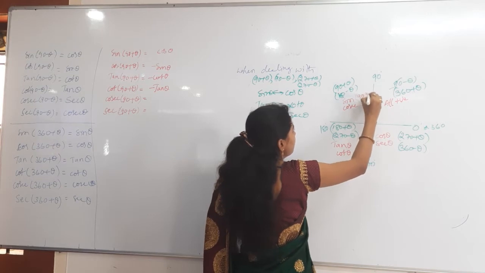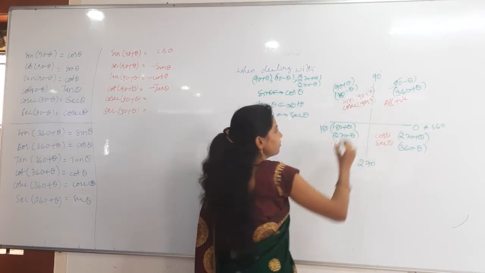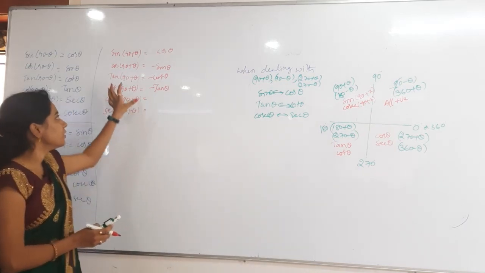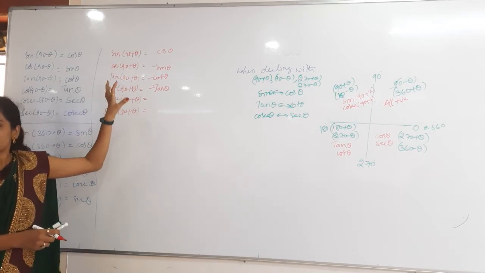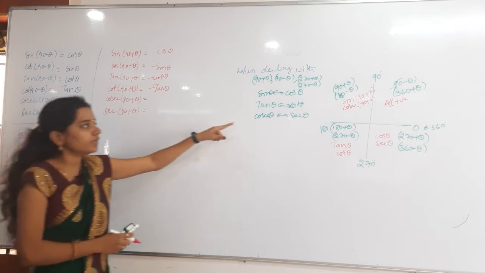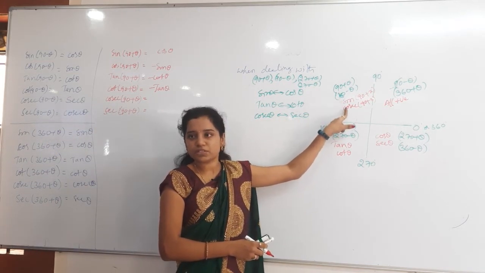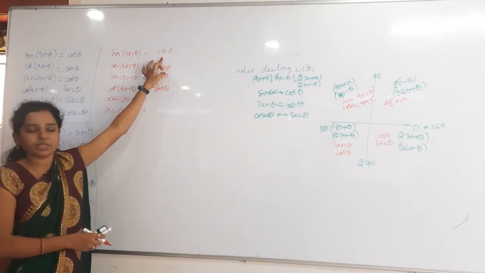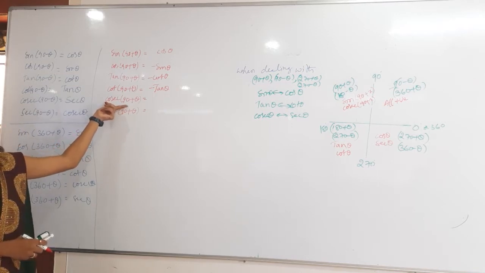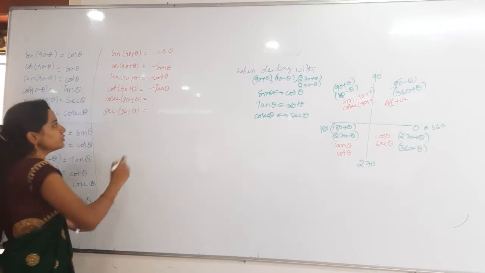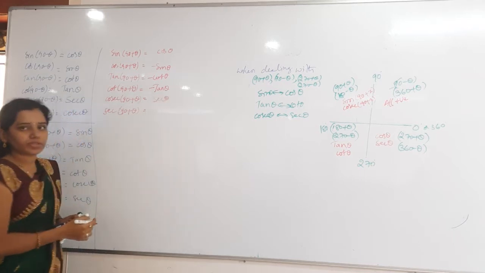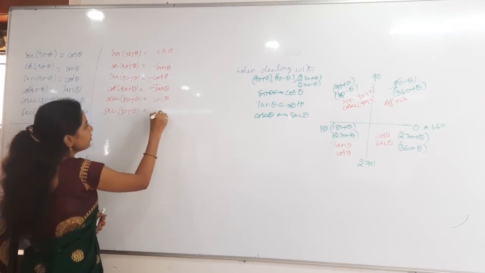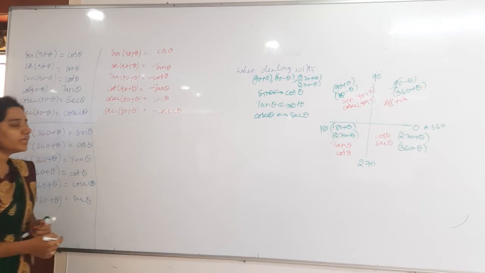Otherwise, I will write it as 90 plus x or 90 minus x, like that you just remember. If you take theta you get confused. Always observe mainly the left side functions only. In the second quadrant, sine and cosecant functions are positive. So sine is positive, so we got plus cos theta here. Cosecant is positive, so cosecant 90 plus theta gives just plus secant theta. Then secant 90 plus theta will be minus cosecant theta. Very good. Don't take direct inverses.